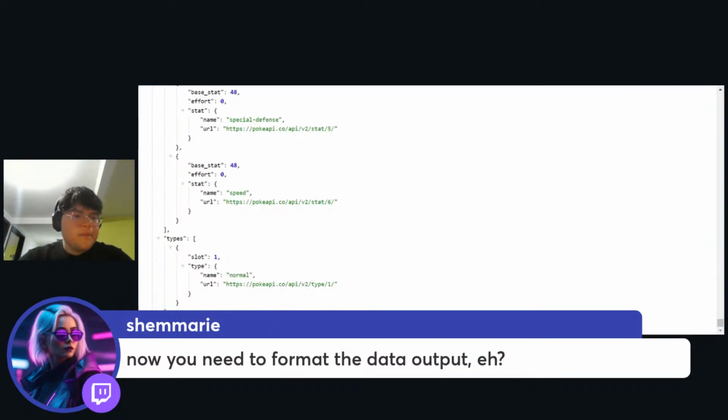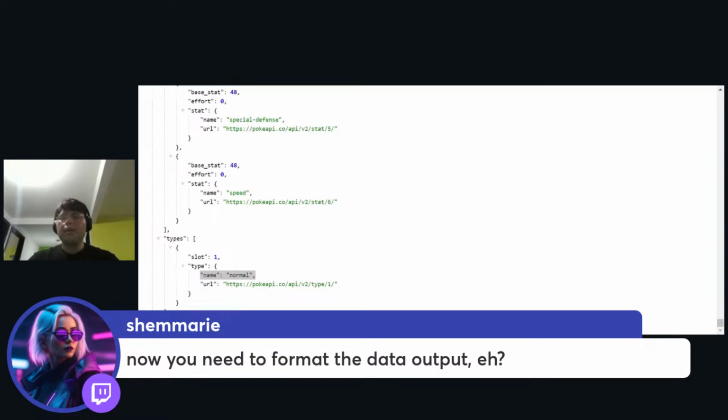So yeah, it's basically the type of that Pokemon. So for example, Ditto is of type normal. It's a normal Pokemon type, and basically we're just formatting our text: Pokemon type is, so from Pokemon types get the type of Pokemon and get the name of that type of Pokemon.